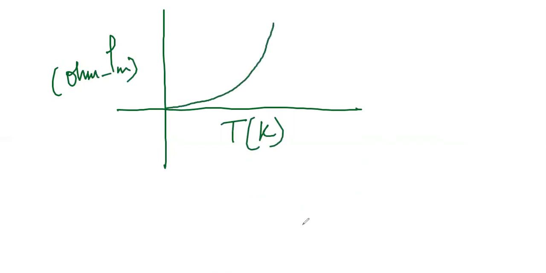Am I clear? So if I try to write the mathematical expression of resistivity, it will be something like this.